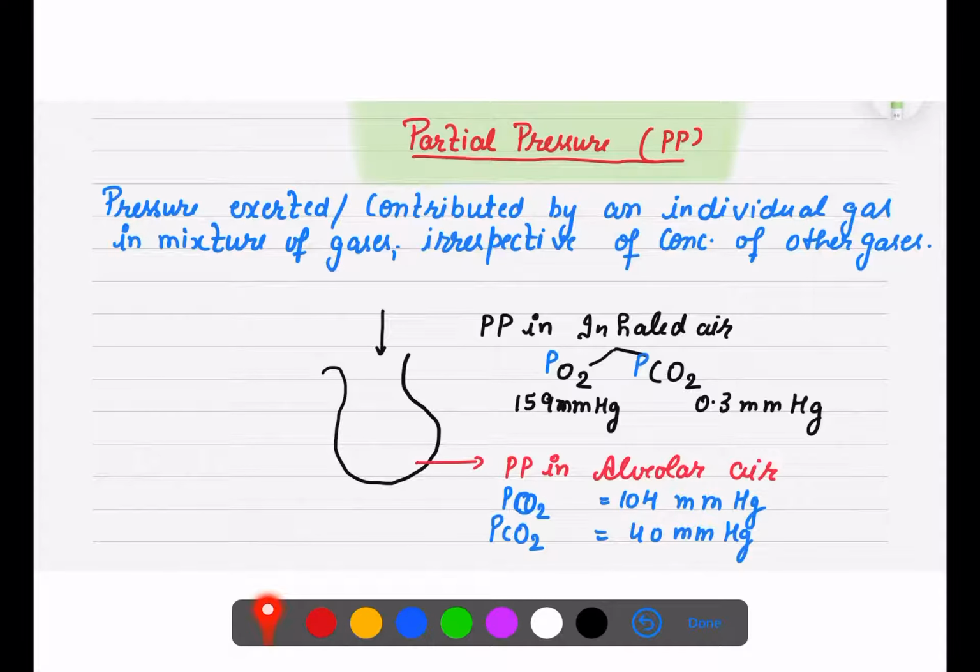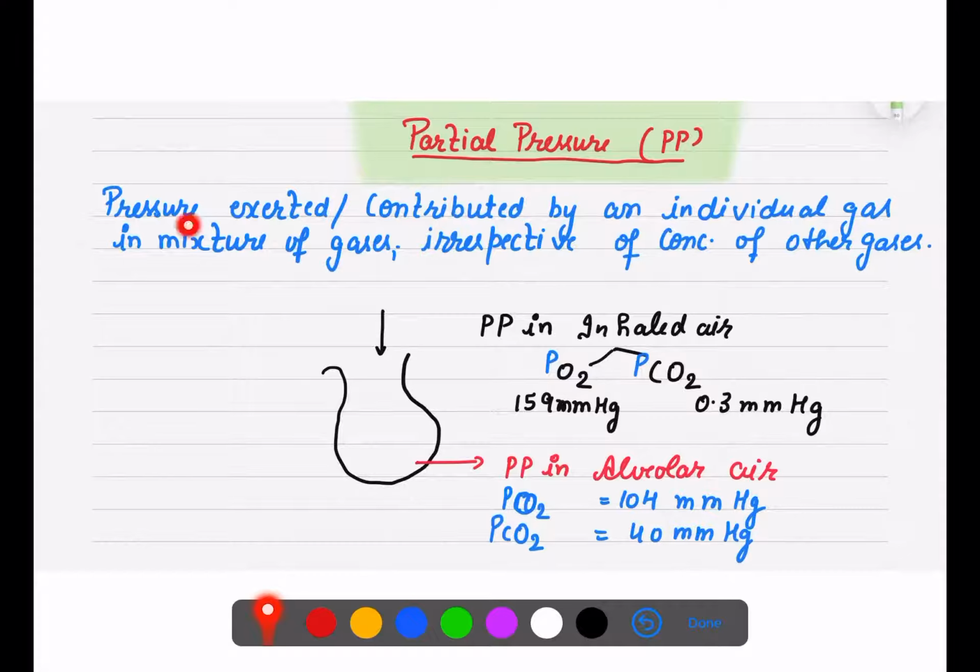Now, before I jump into the diagram or schematic representation for the exchange of gases, let's first understand the term partial pressure. As we are talking about gas, every gas exerts some pressure. So what is partial pressure? There is a mixture of gases present in our atmosphere, right?